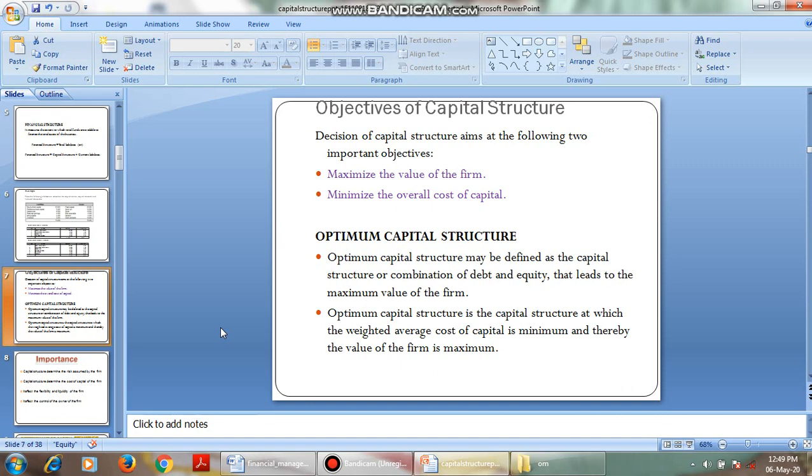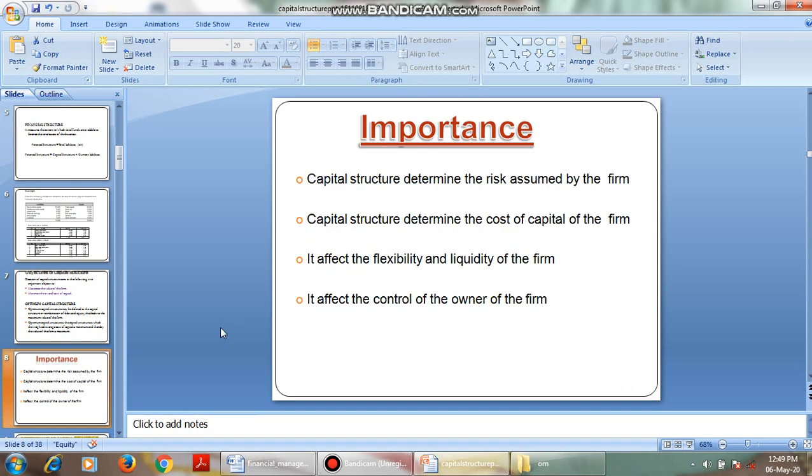It is nothing but an optimum. It should not have a high debt portion or a high equity portion. It must be a structure which will maximize the value of the firm and minimize the overall cost of capital. And we have gone through the importance: we have to assume the risk, determine the cost of capital, and consider flexibility and liquidity.